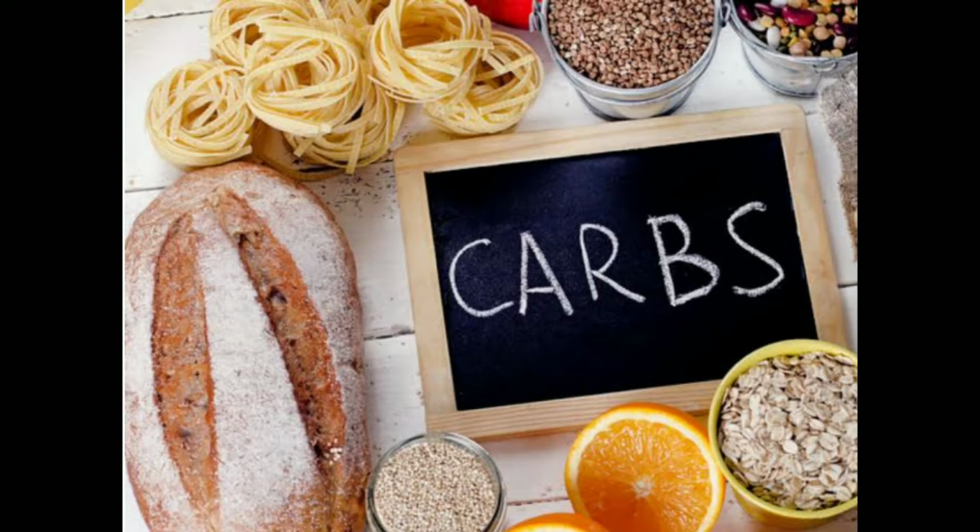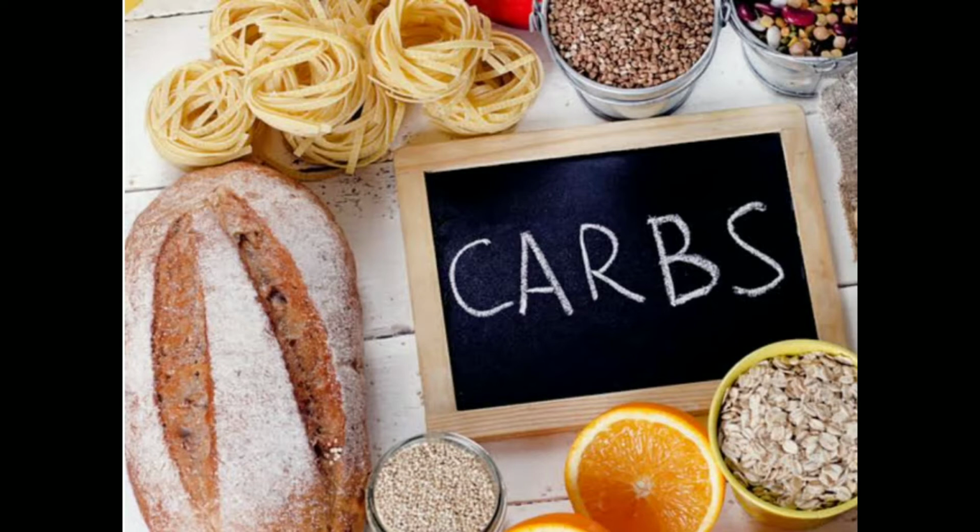If you see the green leafy vegetables like amaranth, spinach, drumstick, beans, and all the roots and tubers, they contain only 6% or 8% of carbohydrate.